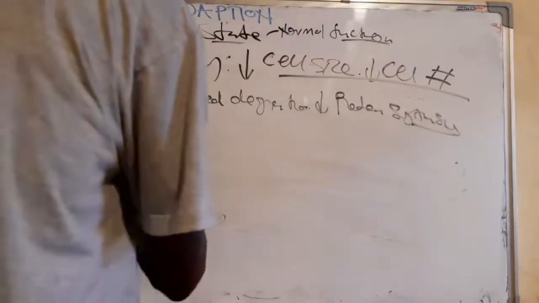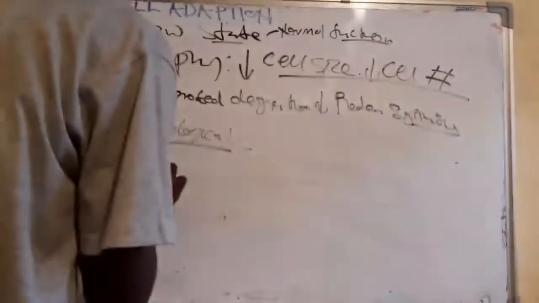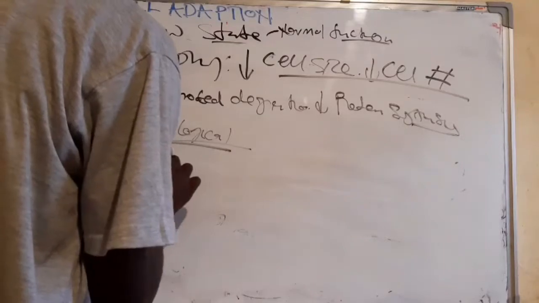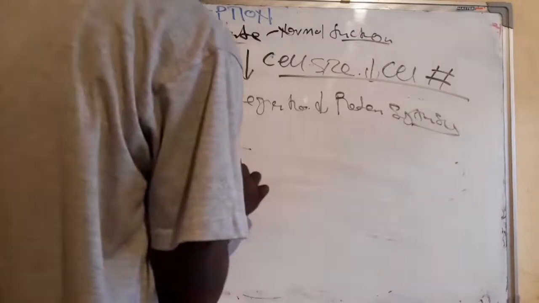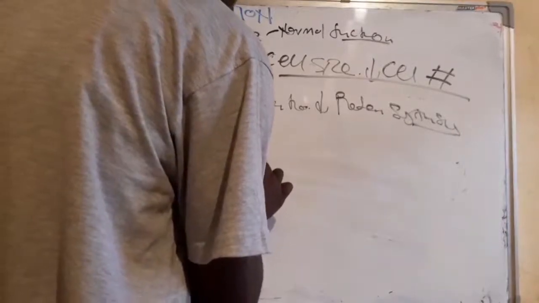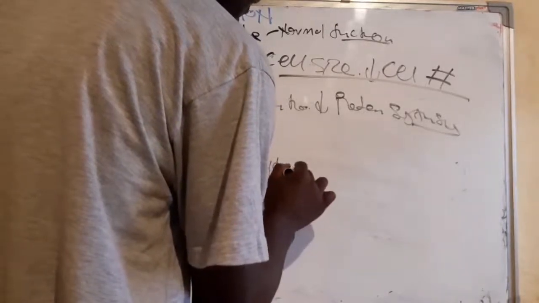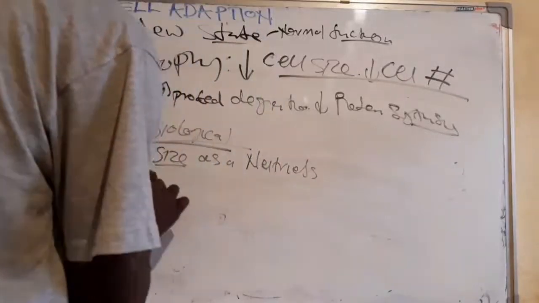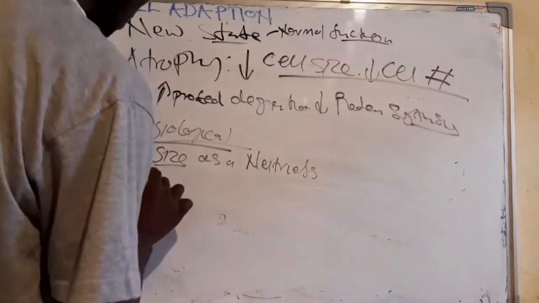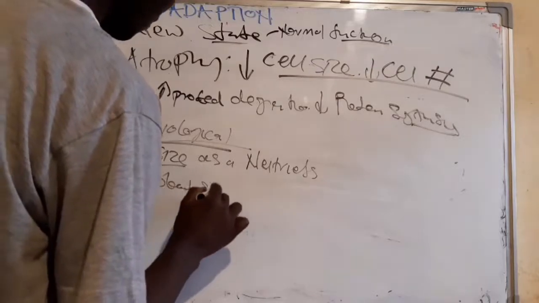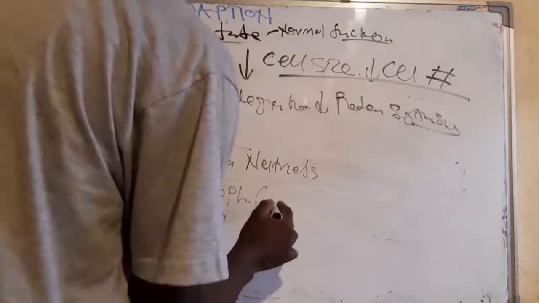So what is the physiological cause? This is when the cell becomes very small in size as a result of the decrease in nutrient supply and also the decrease in blood supply to the cell, which just means ischemia.